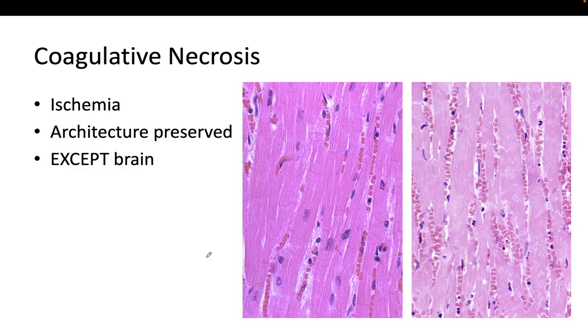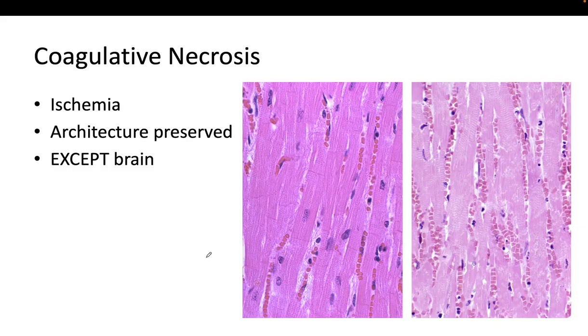If we take a look at coagulative necrosis, this is the most common type of necrosis and is typically caused by ischemia. The key feature is that the tissue architecture is preserved, at least initially, so you can still recognize the outlines of cells even though they are dead. The major exception for coagulative necrosis is the brain, where ischemia leads to a different type of necrosis called liquefactive necrosis.